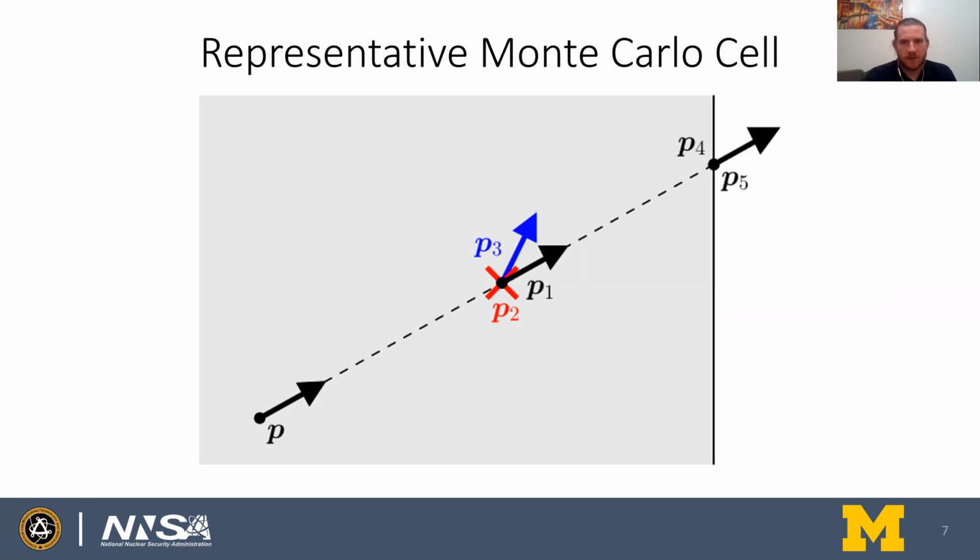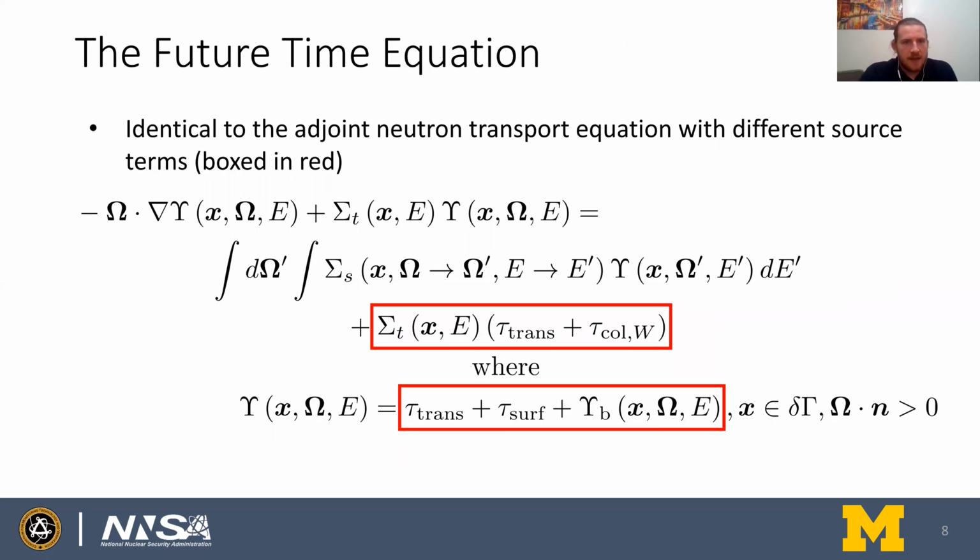So the equations governing the future time of the system consider these collision events, and it looks like this. Here's the future time equation, and you'll notice it looks a lot like the adjoint neutron transport equation with different source terms. The first source term here is the total cross-section times these tau terms with some subscript. These terms represent the amount of computational time required to process a collision event. And then down below, we have some prescribed function on the boundary of the surface, plus the time it takes to cross the surface, which is denoted by these tau terms with some subscript.